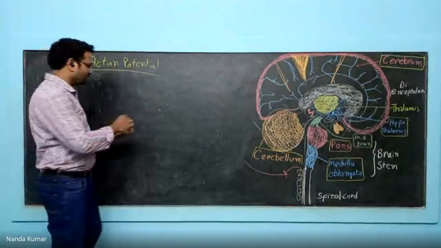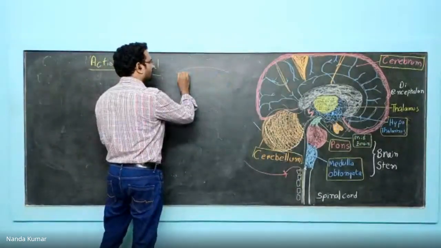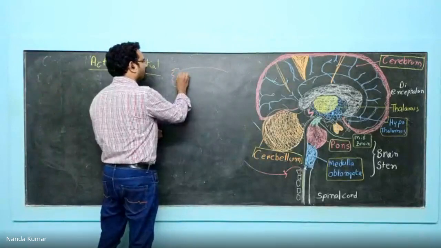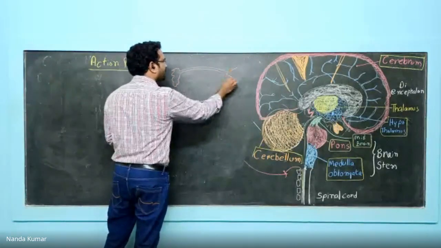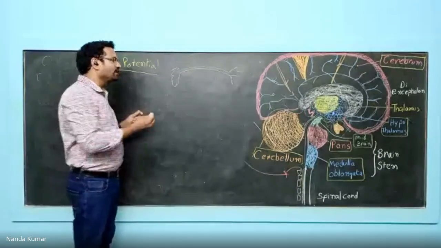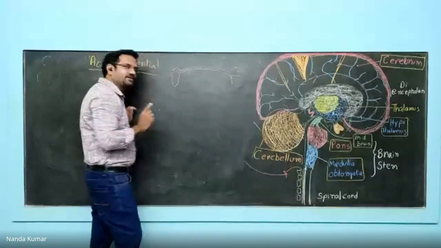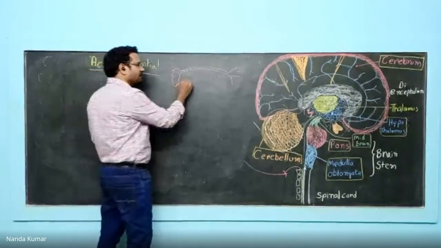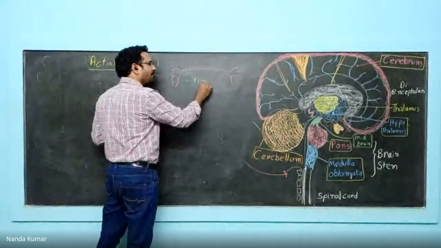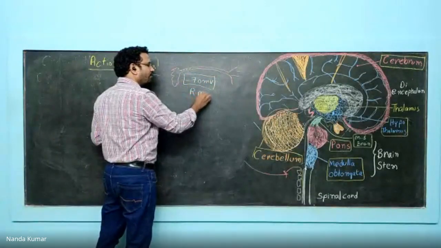See, neuron cell. Say this one is a neuron cell. Similar to normal cells and cardiac cells, neuronal cells also have polarity. Inside, they have a negative charge, around minus 70 millivolt. This is called the resting membrane potential.